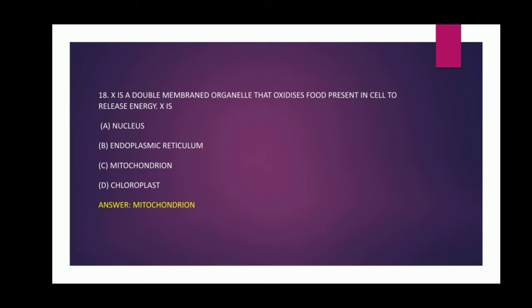X is a double-membraned organelle that oxidizes food present in cell to release energy. X is options: nucleus, option B, endoplasmic reticulum, option C, mitochondrion, and option D, chloroplast. And the answer is mitochondrion.